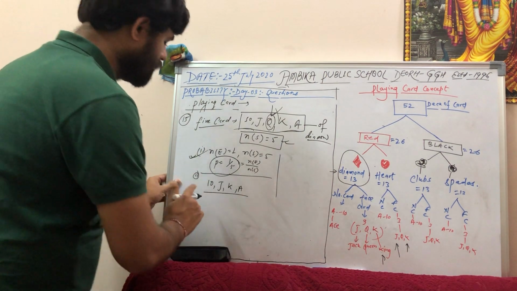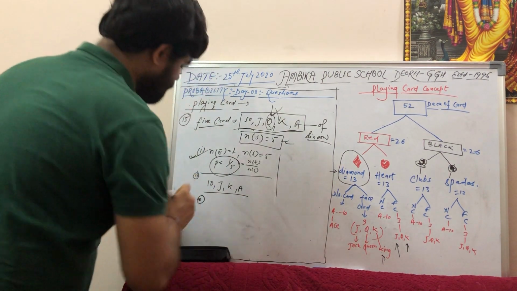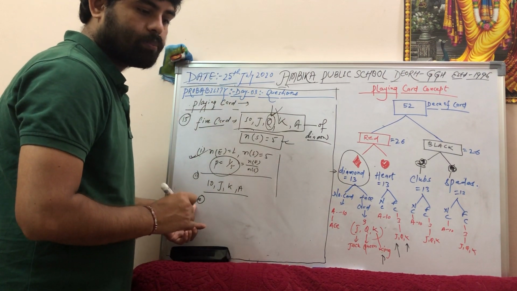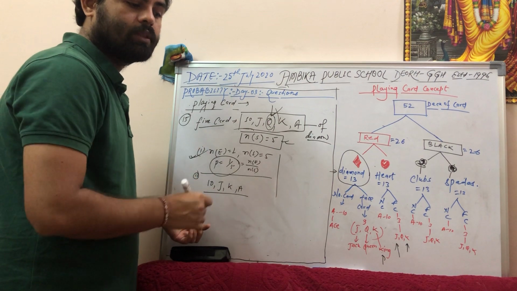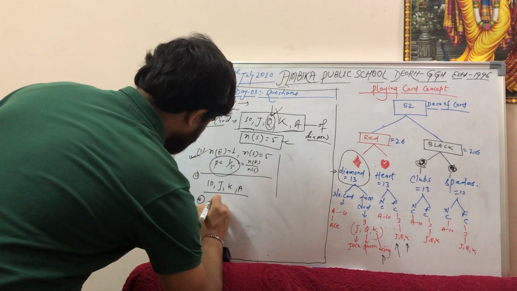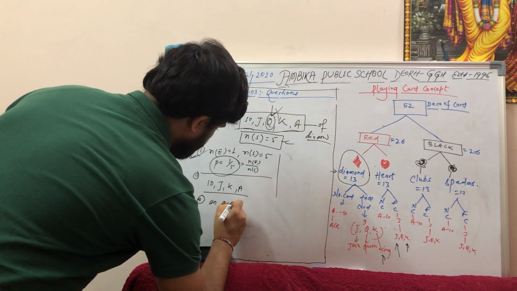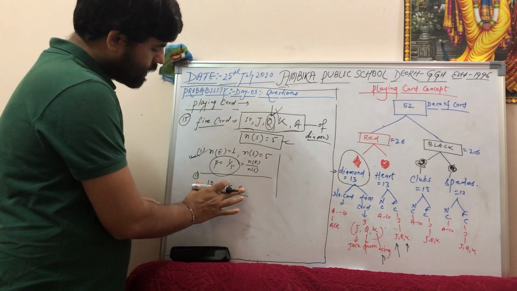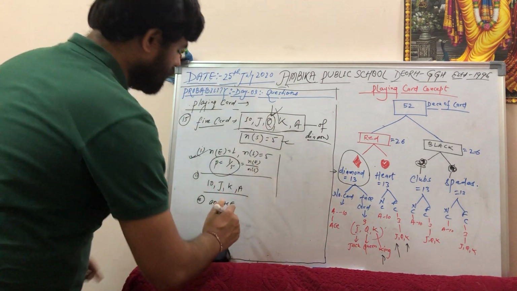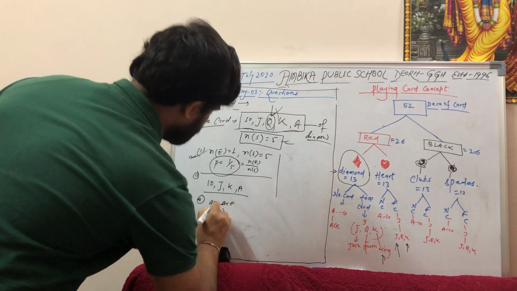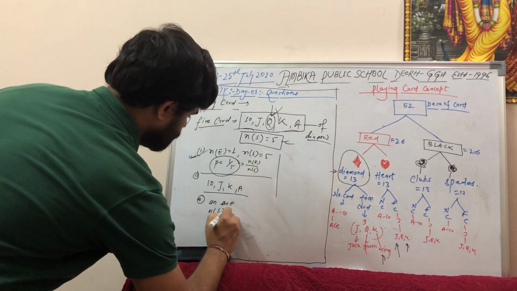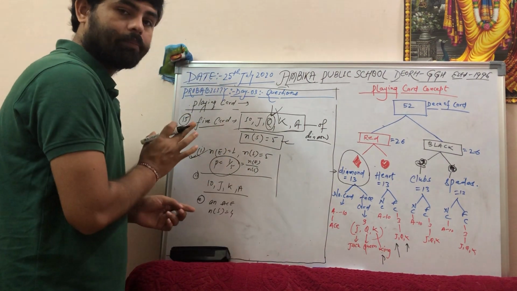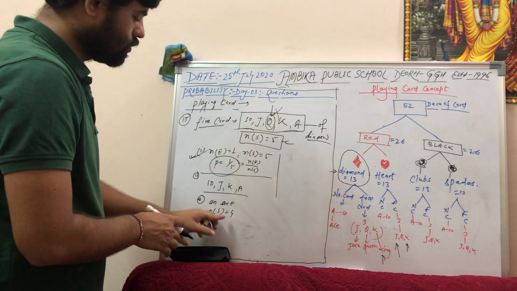What in the second question there is A. In the second part there is A. What is the probability that second card picked is an Ace? An Ace. Okay. So an Ace means you have to find from here. Here number of sample space equals to what? 1, 2, 3, 4. Because queen I have taken it out. Queen is not in the game. So number of sample space equals to 4.